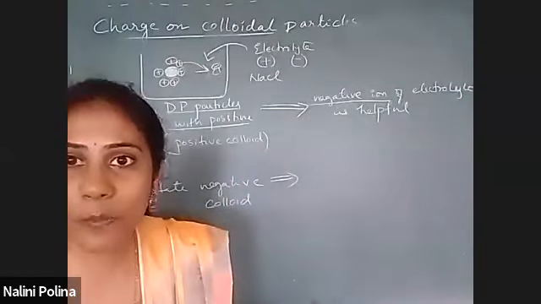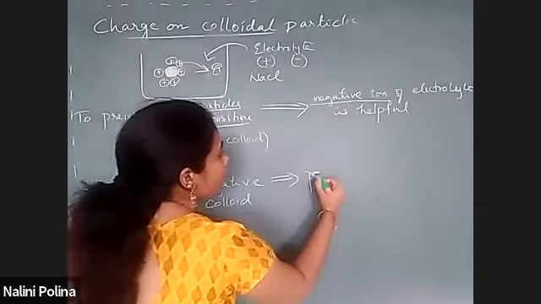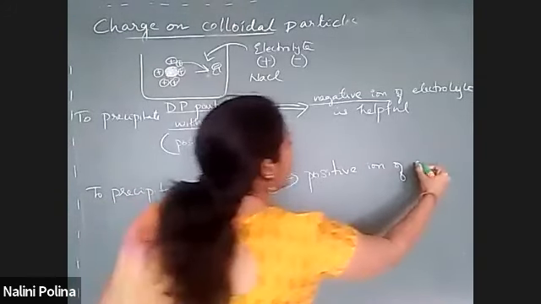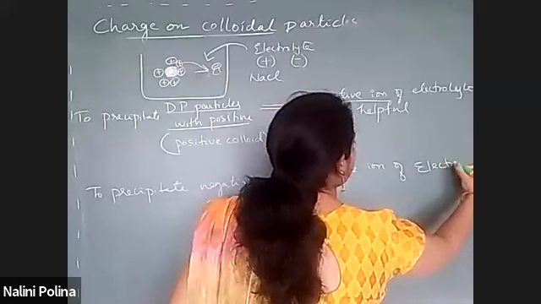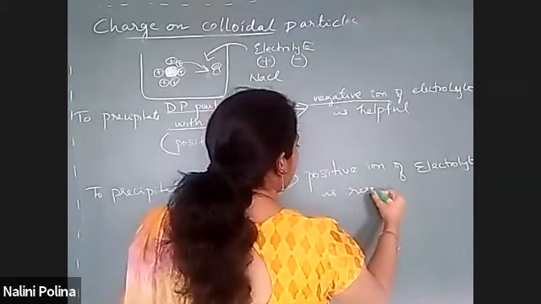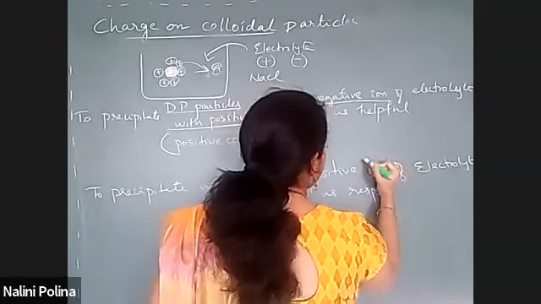Very good, positive ion. Positive ion of electrolyte is responsible.